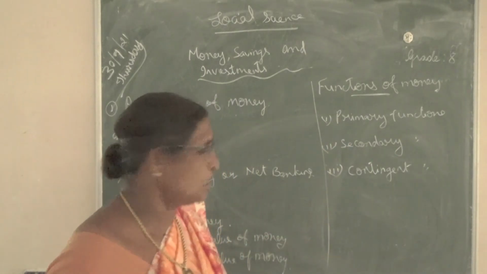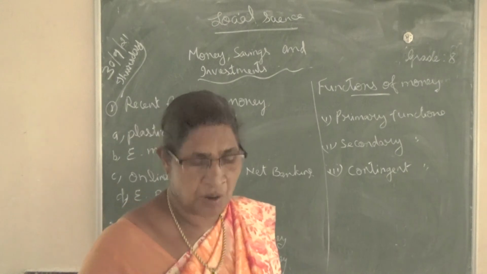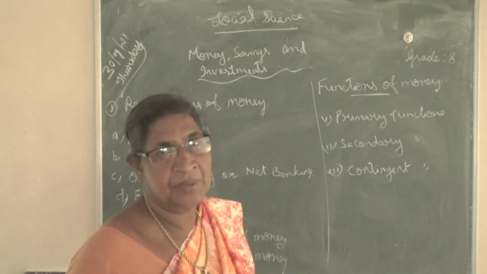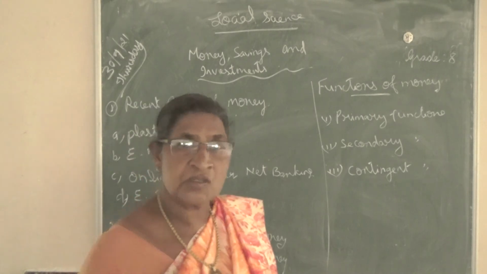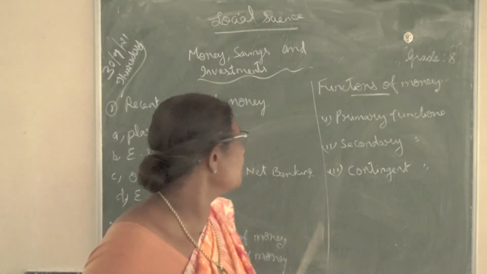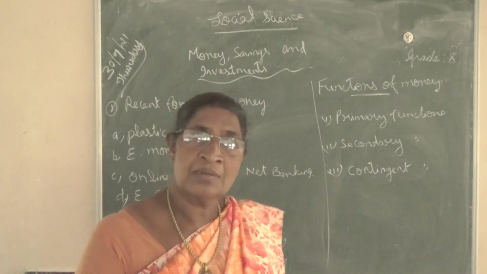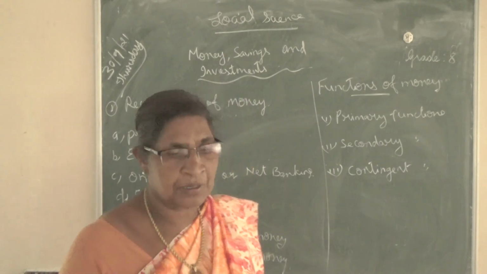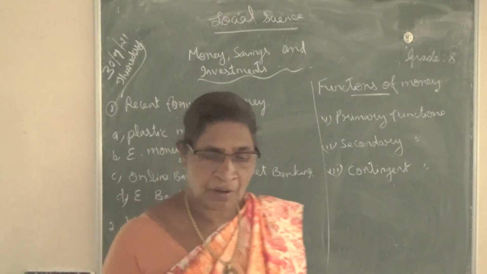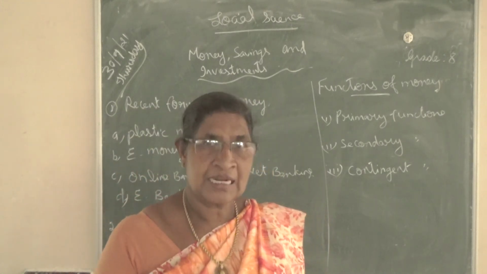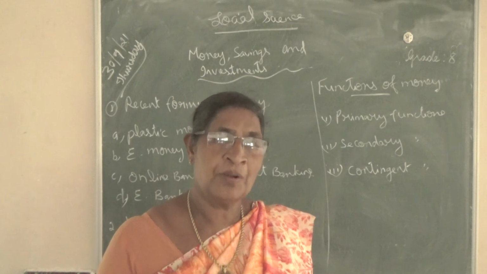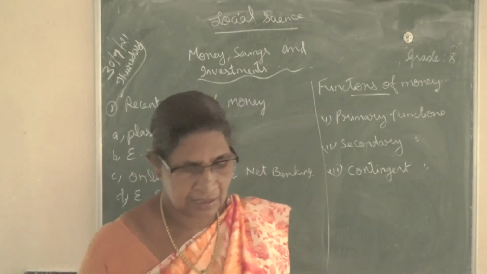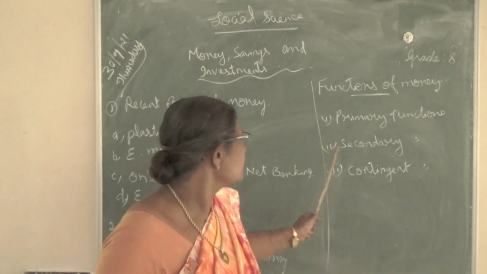Then the secondary functions have three important points. That is the standard of deferred payment, delayed payment, in future we can pay. Then store of value, we have the power to store the money for the future. Transfer of value, we can transfer our purchasing power, we can transfer the money from one place to another place or to abroad countries. So these are the important functions.